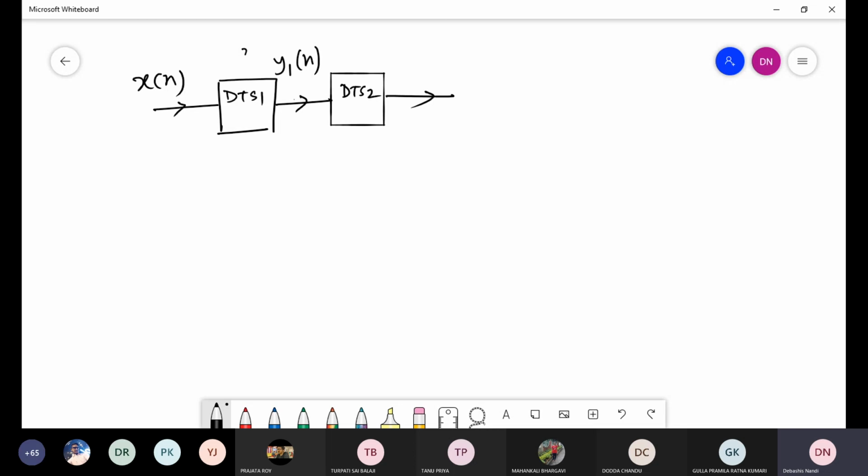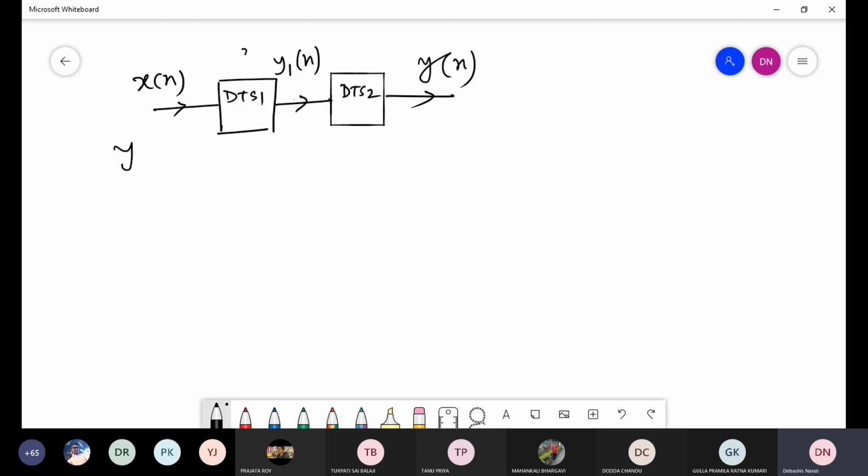Output of this DTS1 is equal to y1n. And this y1n now comes to the input of DTS2. The final output, suppose yn, is the output of DTS2.